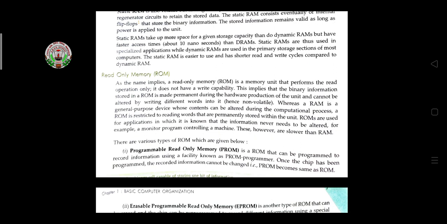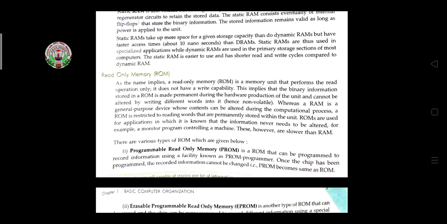It means that RAM gives permission to read and write or to erase the data, but ROM is restricted to reading words permanently stored within the unit. So ROMs are used if you want to store permanently the software of any hardware which you have connected to the CPU or to your computer.